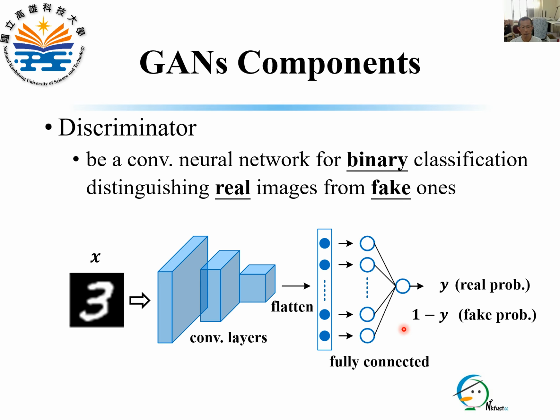Obviously, 1 minus Y means the probability that X is a fake image. For a real image, where Y hat is 1, we want the discriminator to output Y equal to 1.0, which means 1 minus Y is 0. For a fake image, we expect Y is 0, and that makes 1 minus Y is 1.0.